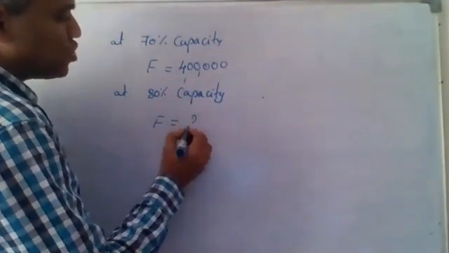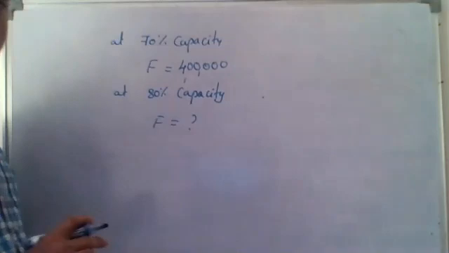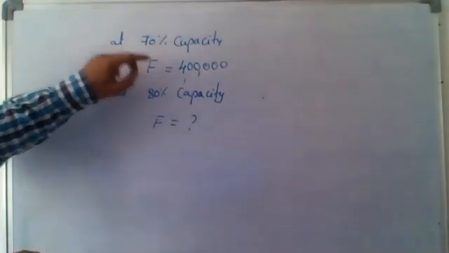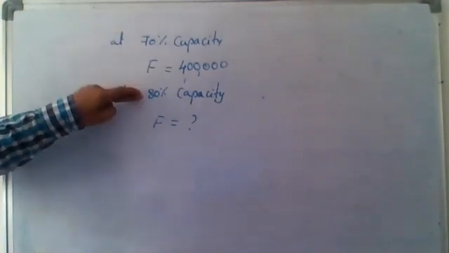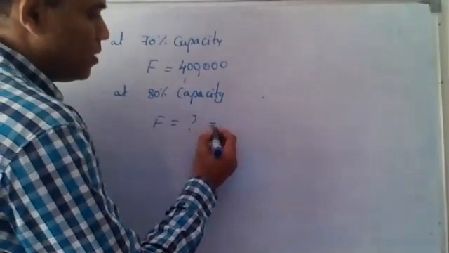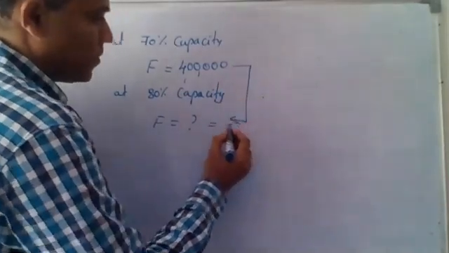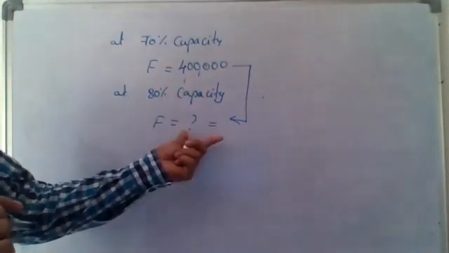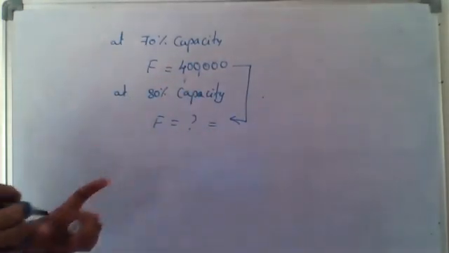Fixed cost will be how much? This is the question asked. Fixed cost, we are talking in total, whether it is at 70% or at 80% or at 90% or at 40%, fixed cost will be same. It will be 4 lakhs only. So I will take the same figure here because that is constant in total.